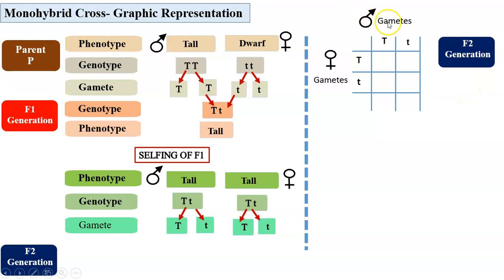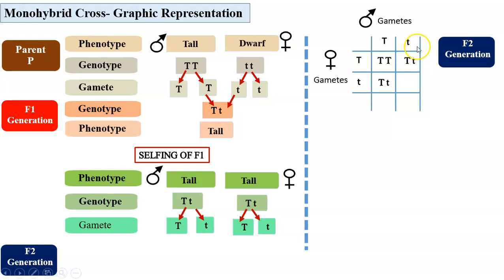Now suppose the male gamete having capital T, dominant gene, unites with the egg having dominant gene. This will be the genotype of the progeny. Or the male gamete unites with this female gamete, the progeny will have heterozygous condition. Again, if this male gamete fuses with the female gamete having recessive gene, this will be the combination, heterozygous condition.